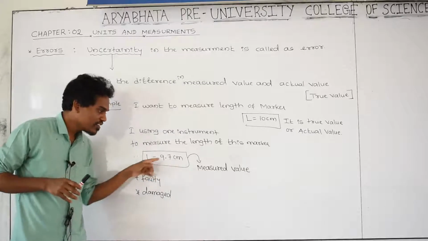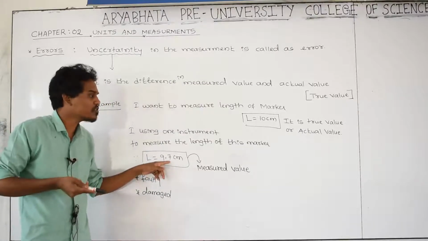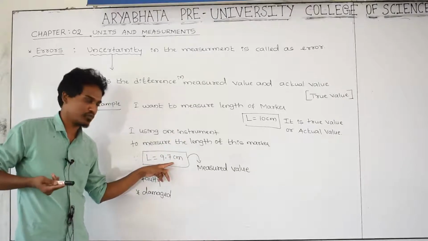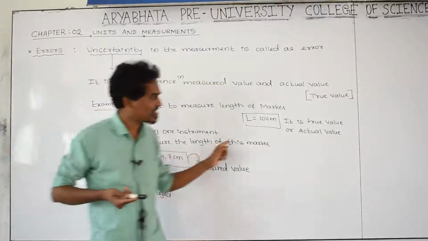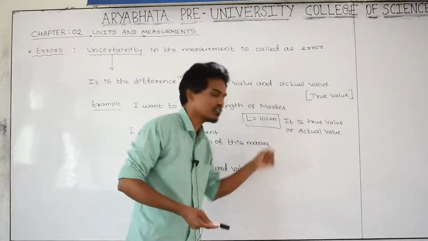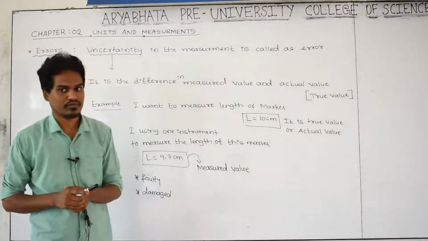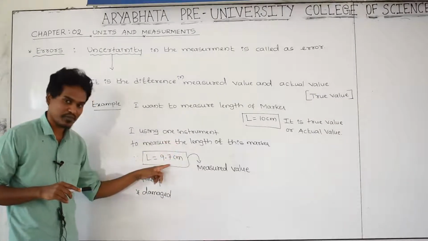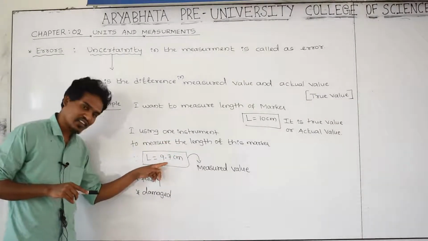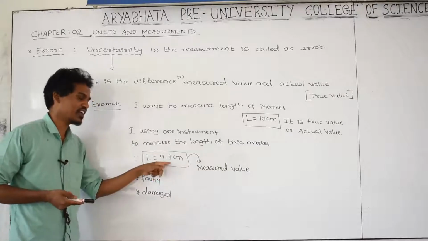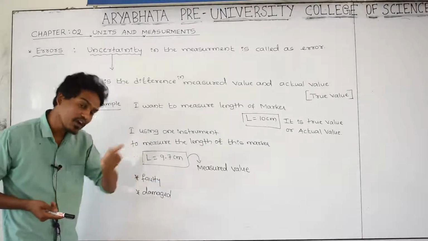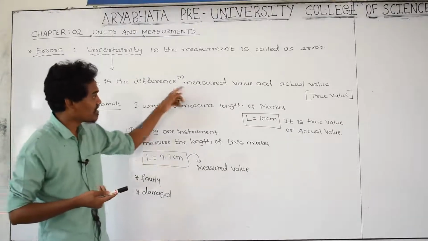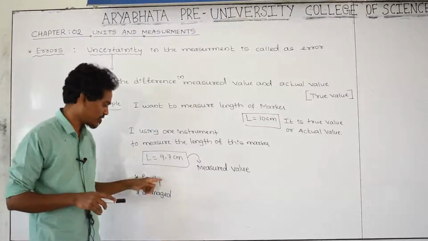9.7 centimeter. This value is a measured value because this value is measured by the instrument. That's why it is a measured value. But is the measured value exactly the same as the true value? Highly impossible. Then is the length given by the instrument having the exact value? No, it is not exact, because it is having somewhat of a difference. That is a difference in the measured value. Where is the measured value? Yes, this is the measured value.